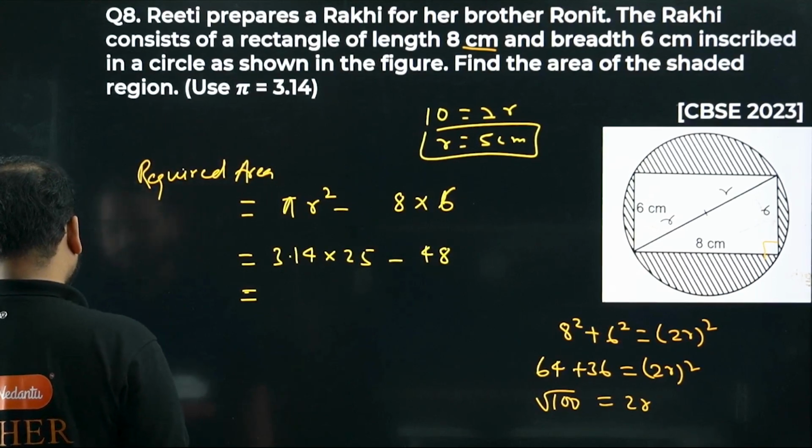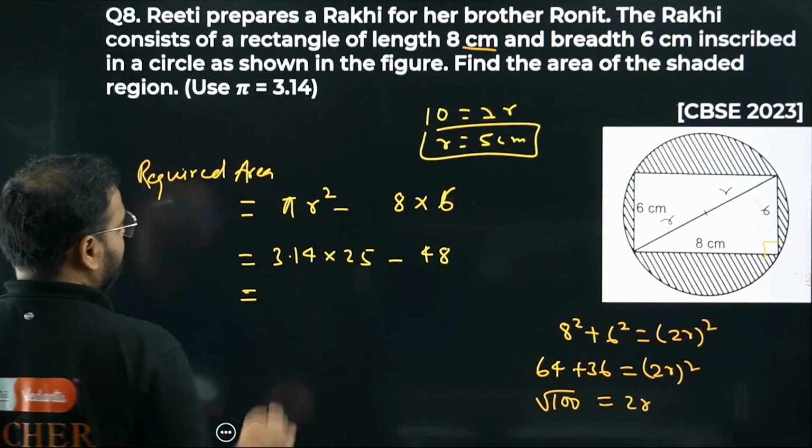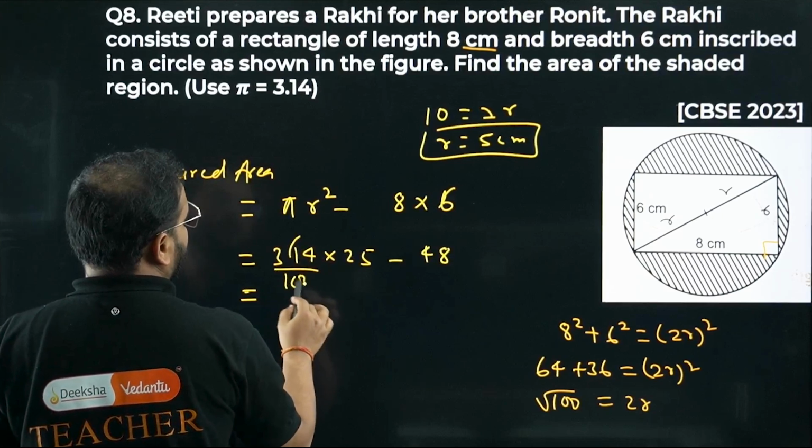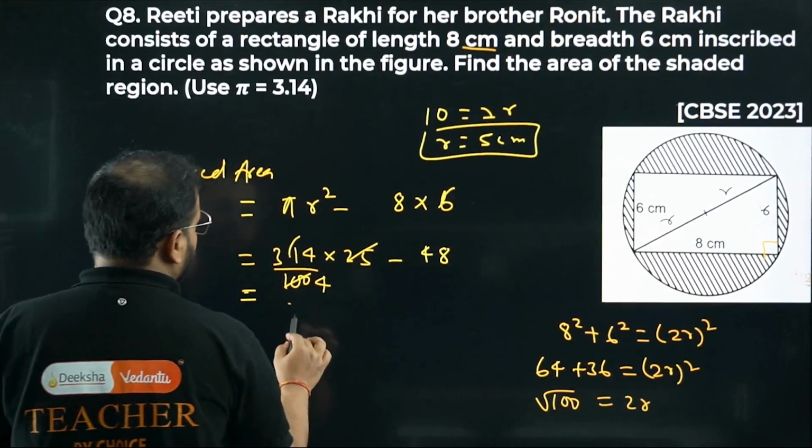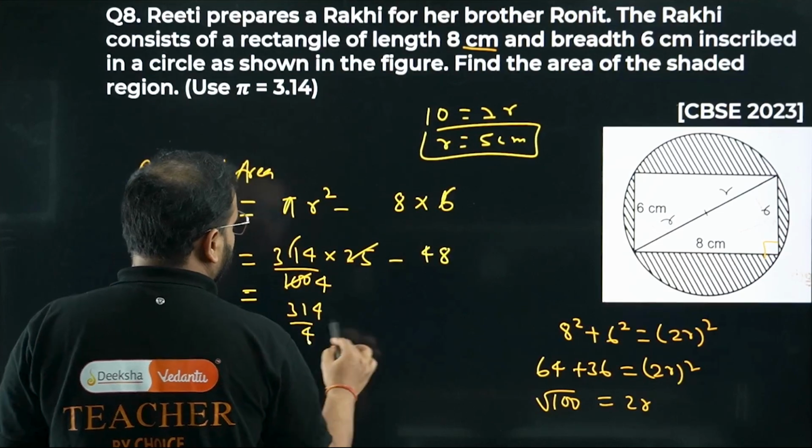Have a look. Decimal removal: 100 comes here, 25 times 4 is 100. What I'm getting is 314 by 4 minus 48.